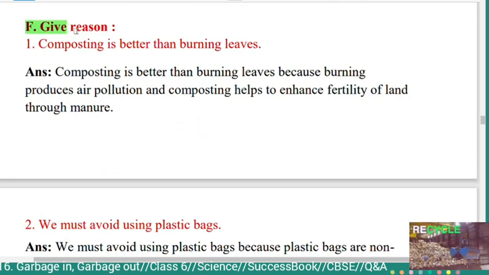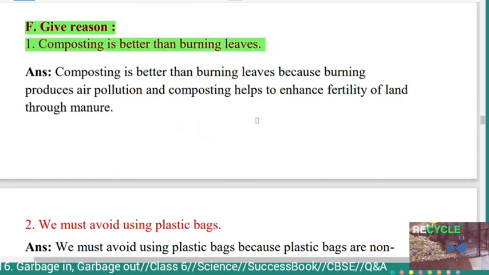Next main, give reason. First question, composting is better than burning leaves. Answer, composting is better than burning leaves because burning produces air pollution and composting helps to enhance fertility of land through manure.